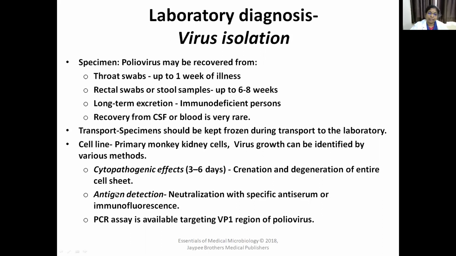Otherwise, antigen detection can be done with neutralization test with specific anti-serum or immunofluorescence. Molecular tests like PCR assay are also available targeting the VP1 region of the poliovirus. This is virus isolation.